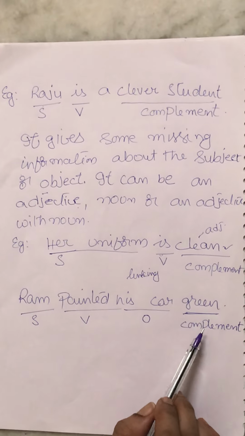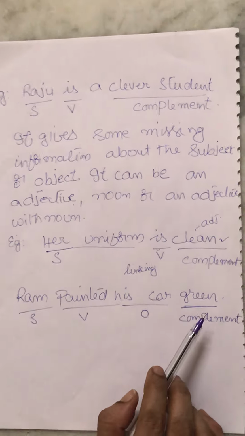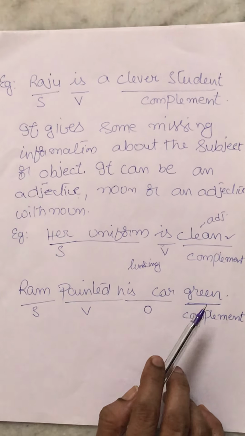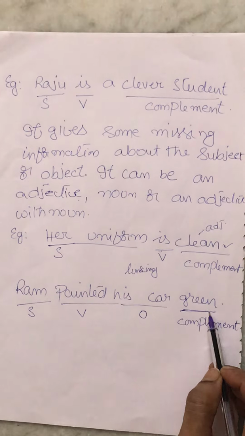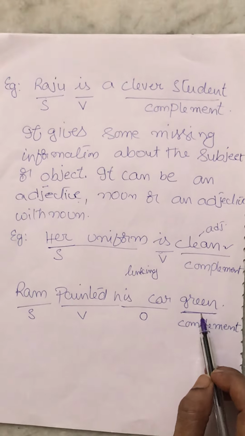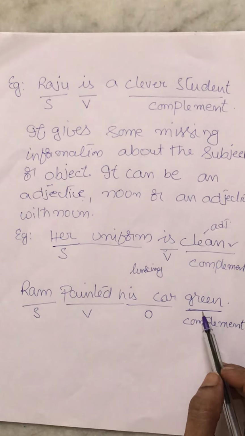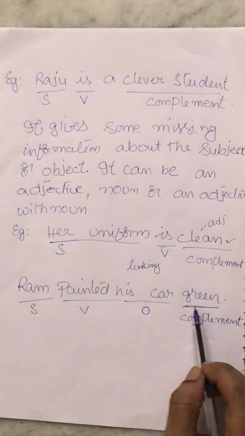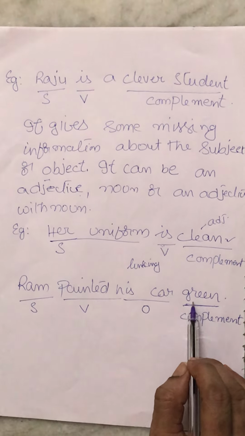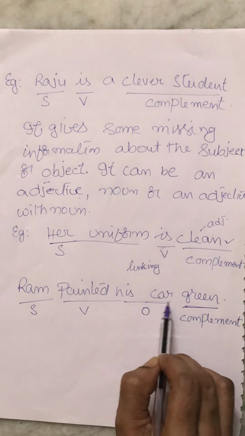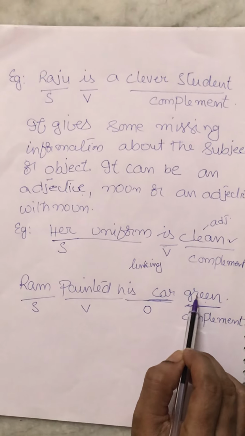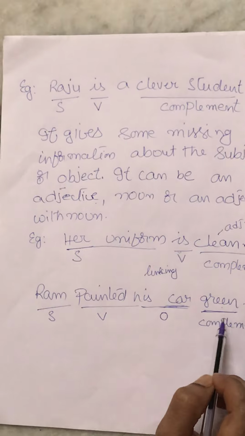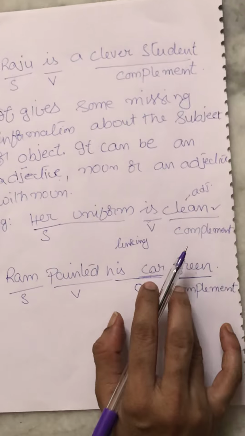We can say green is a noun also, and it is an adjective also. All the colors can come under the nouns also, right? So, at the same time, it is describing the car here, right? That's why it is a complement, adjective complement with a subject. Okay, children?